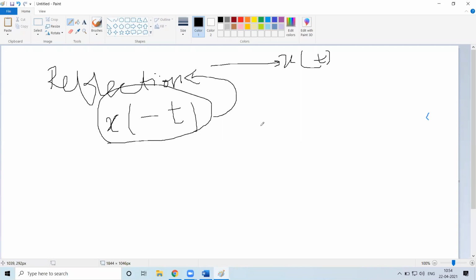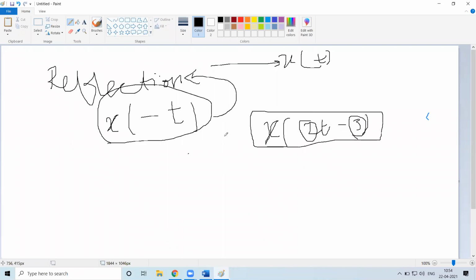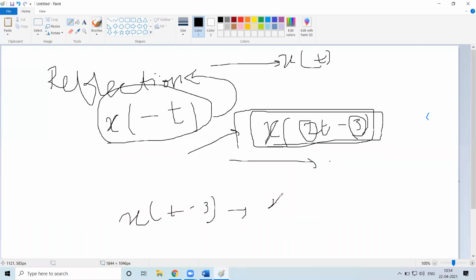And we can have a combination of all these. I can have a signal such as x of 2t minus 3. So in this, what we are doing is we are scaling the time axis. We are shifting this one. So when you're performing this operation, you should know which operation has to be first applied. So first you have to shift it, then you have to scale it as per the rule. You have to shift the original signal. That is, first you have to obtain x of t minus 3, and from this one you have to obtain x of 2t minus 3. So that is how it goes around.